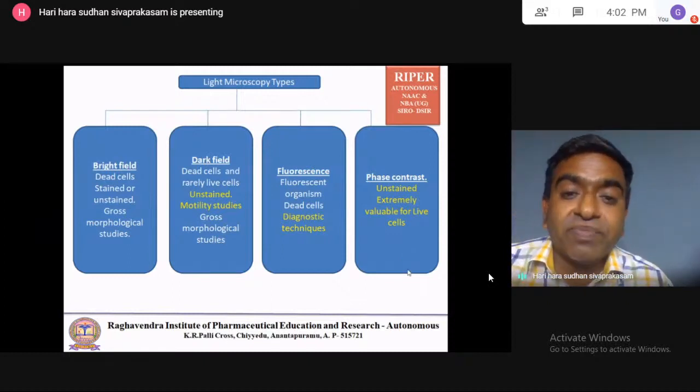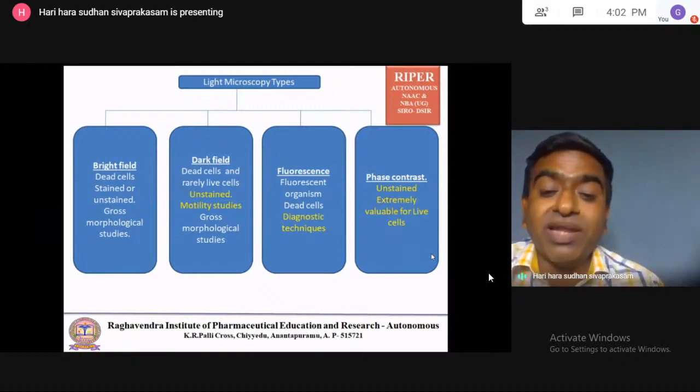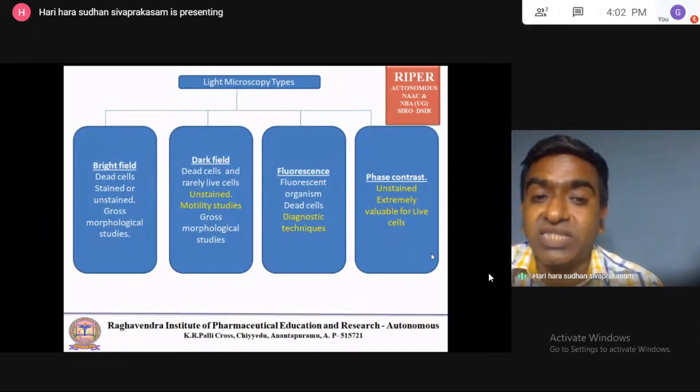In fluorescence microscopy, microorganisms will be stained with a fluorescent molecule. Here also dead cells are observed. It is mainly used for diagnosis of various diseases.